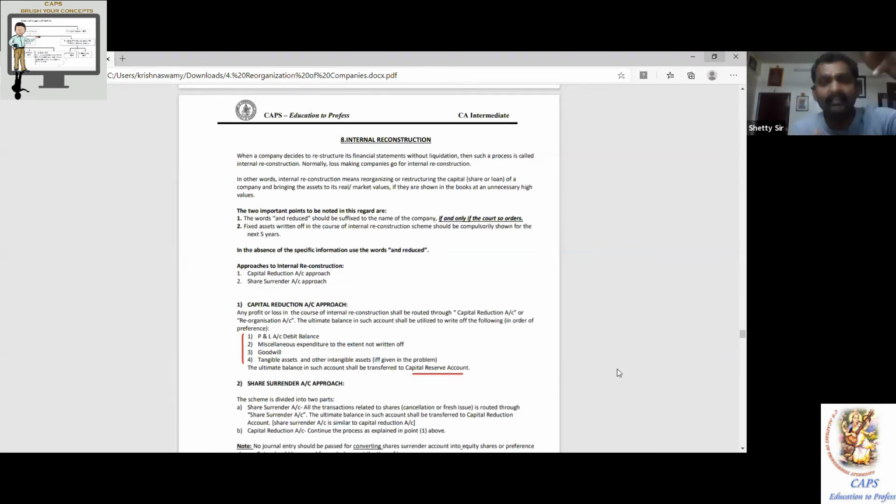This is something different. This is called the share surrender approach. Oh, sir, I'm confused. I know you are confused. I like it. What does it mean?